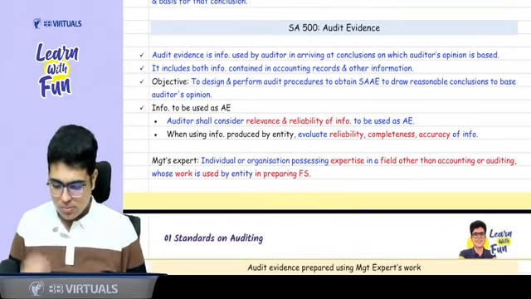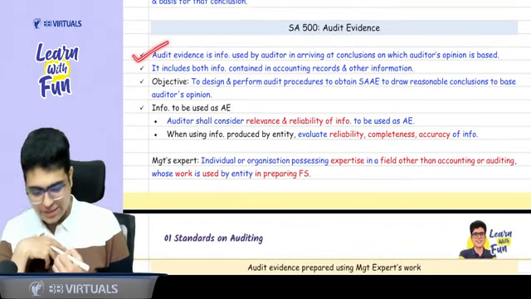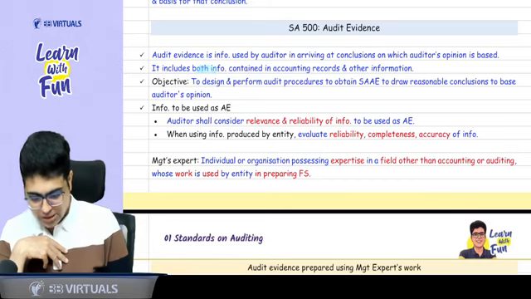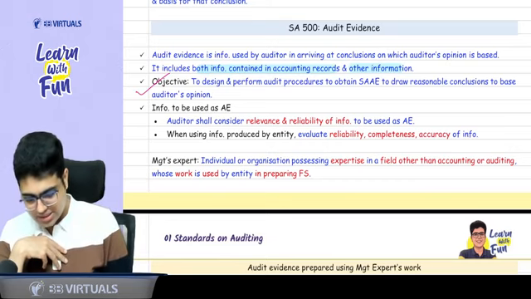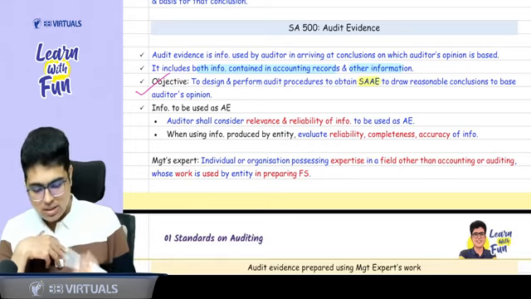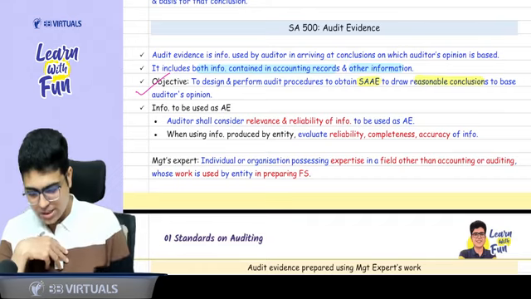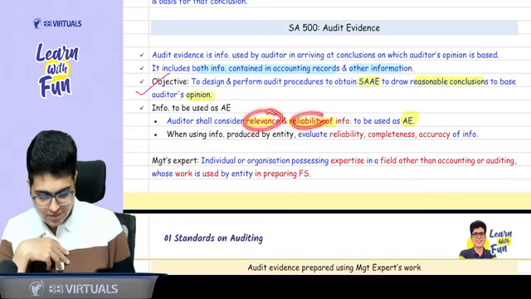So if you come to your book, what topics we have covered? We have covered the definition of audit evidence. It includes both the information in accounting records and other information. Objective, you can just take a read, that we want to design the procedure to get sufficient and appropriate evidence so that we can draw reasonable conclusion and frame our opinion. When we consider the audit evidence, we need to consider both relevance as well as reliability. These concepts we have studied in detail in the basics of audit video.